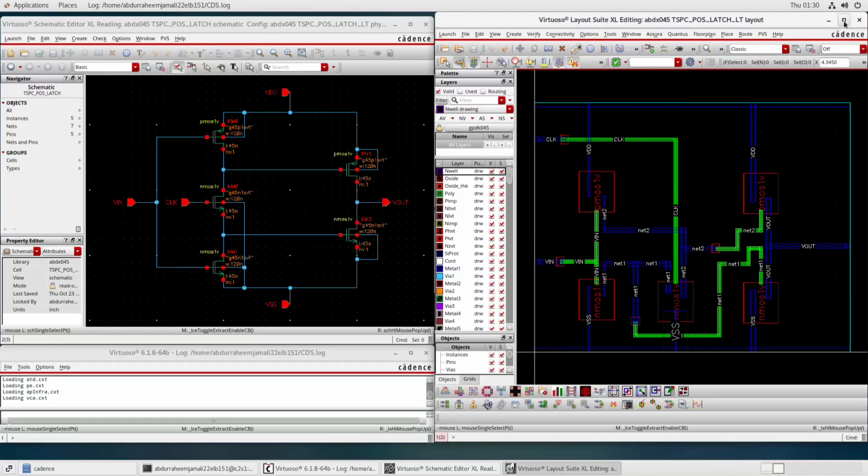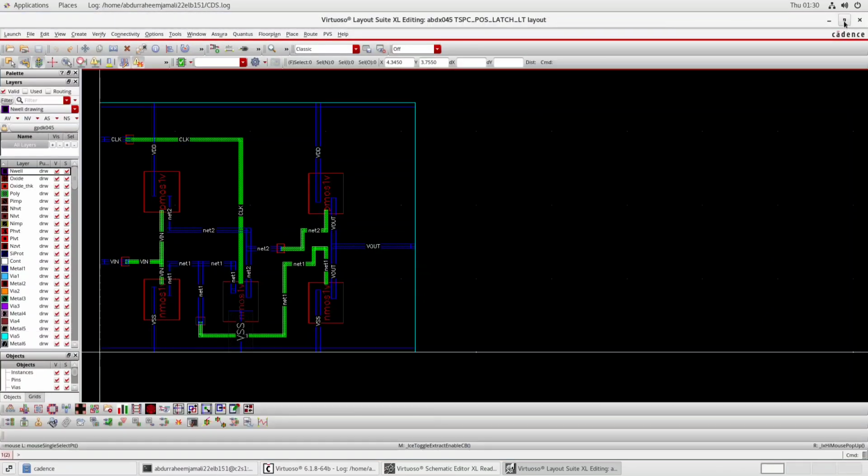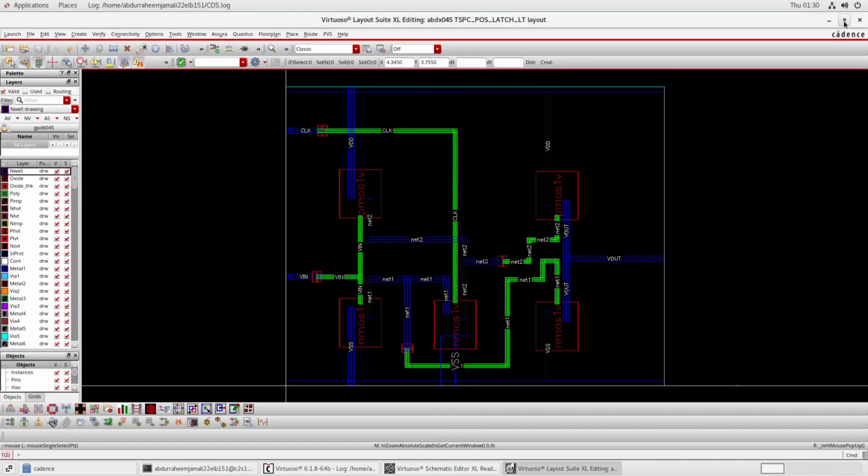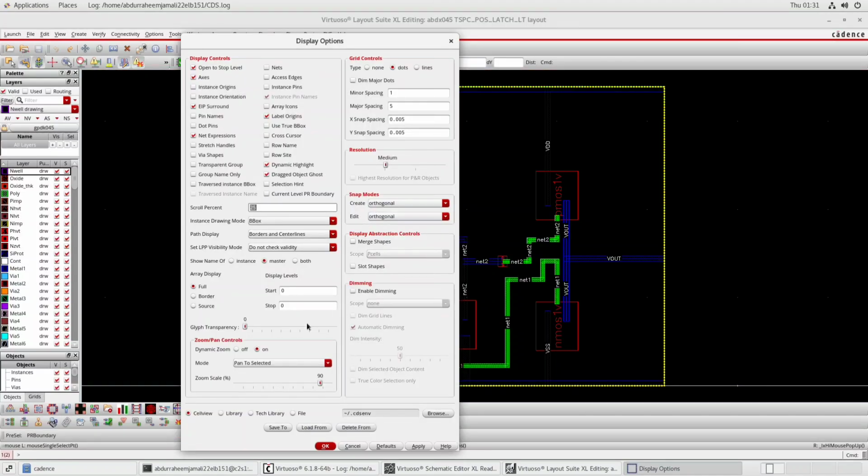So now I will maximize it, and I will just click F to get into full screen. After that, I will just press E from the keyboard. As I press E, we can see here we have start 0 and we have stop, I will just select it to be 10.